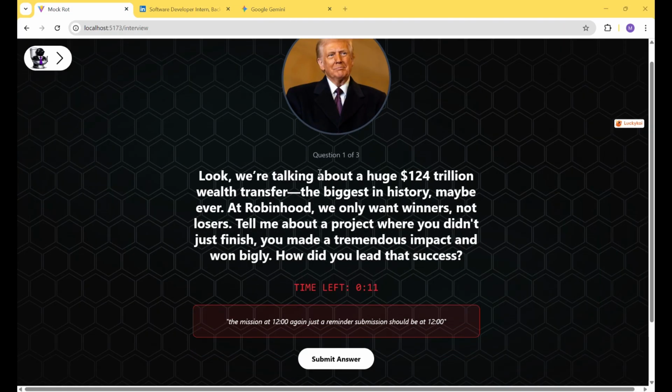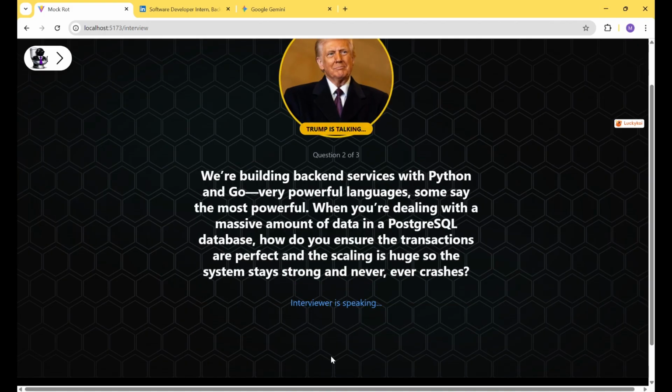Right now, I'm viewing the question that Trump is asking me, and honestly, I don't know how to answer this. So I'm going to go to the next question. We're building backend services with Python and Go, very powerful languages, some say the most powerful. When you're dealing with a massive amount of data in a PostgreSQL database, how do you ensure the transactions are perfect and the scaling is huge so the system stays strong and never, ever crashes?